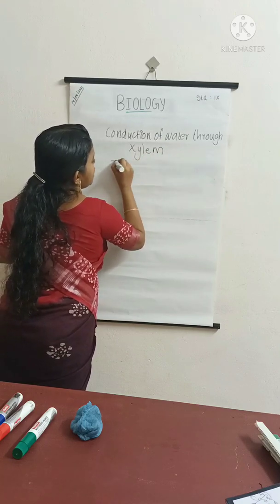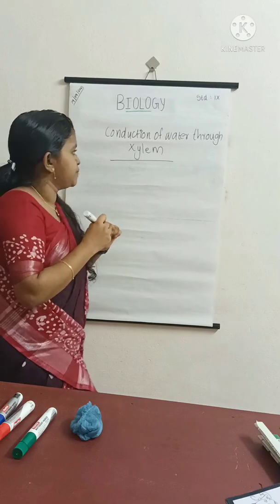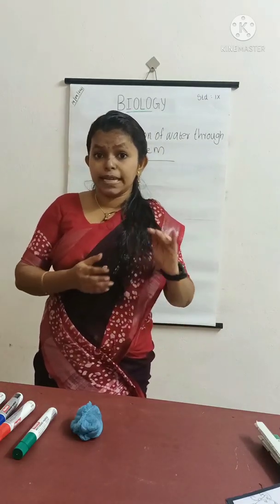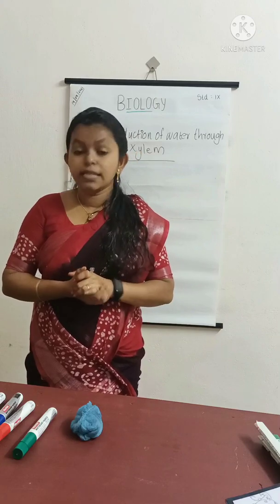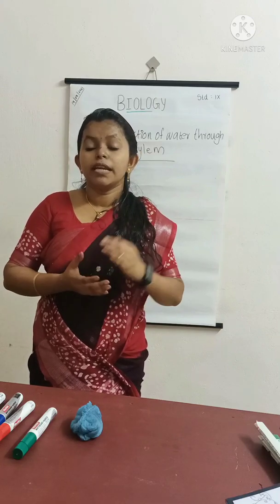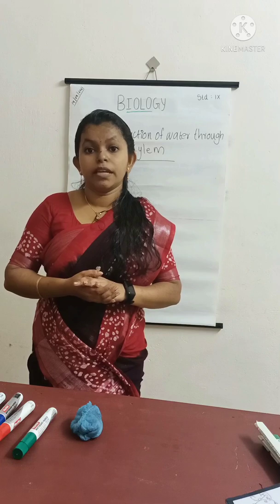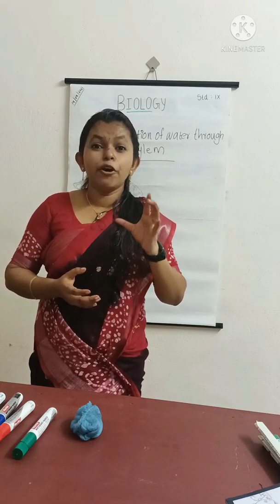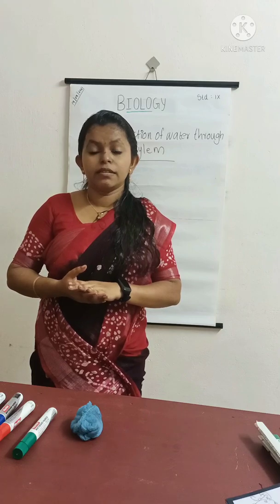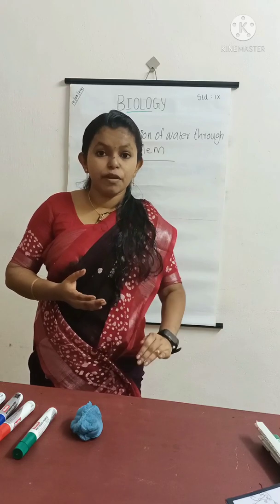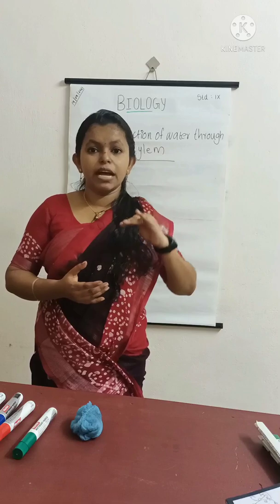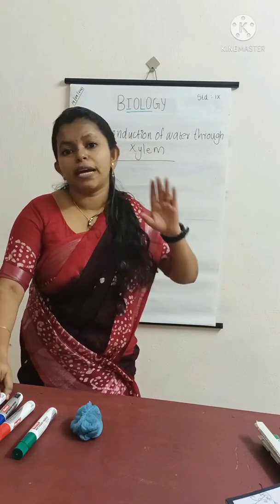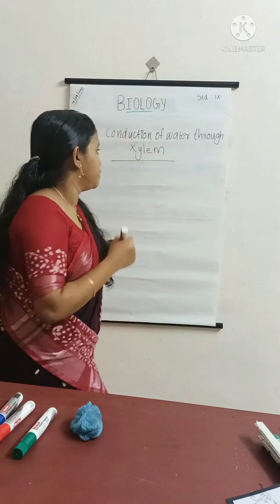Conduction of water through xylem. We have already discussed xylem. Xylem is made of elongated dead, non-living cells, which are tubes that run from the root to the leaves and to different parts of the plant. There are two types of tubes present in xylem.